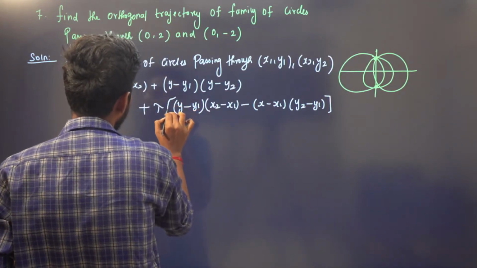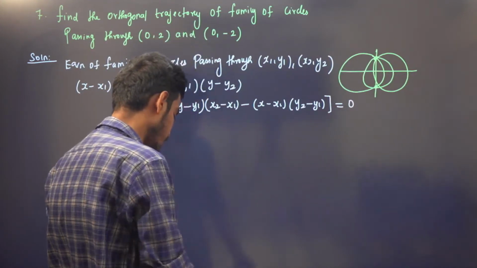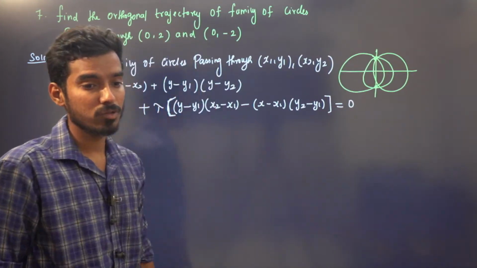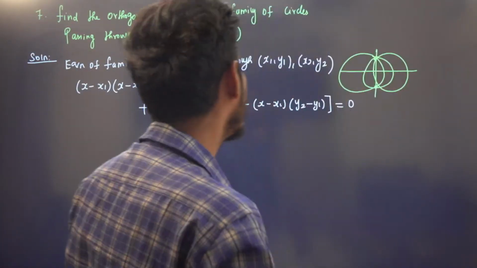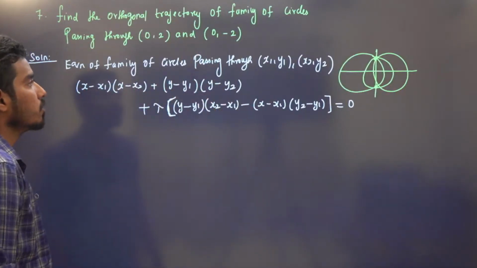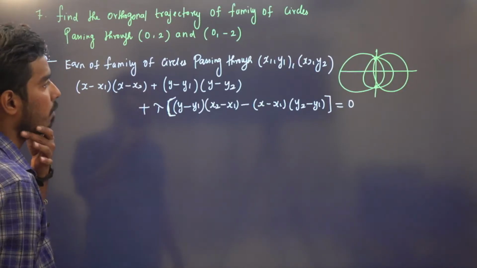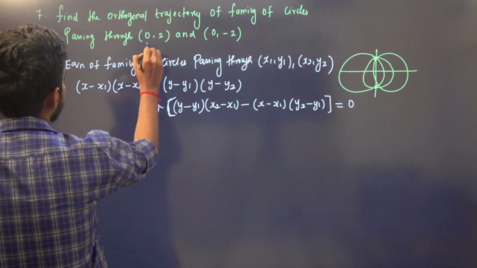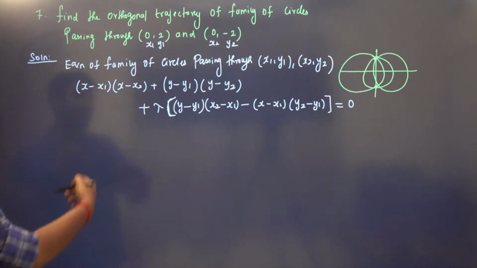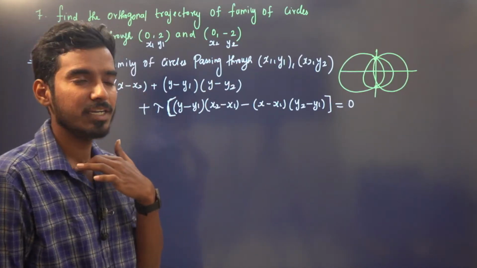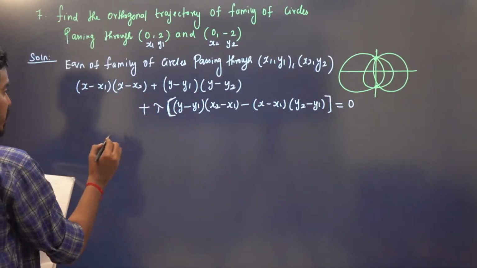This is the equation of the family of circles that is passing through two given points. Remember this formula, a very important formula. From the exam point of view, whatever 2 points they may give, you just remember that the equation of the family of circles passing through 2 points is given by this formula. Here, this is our x1 y1 and this is our x2 y2. So we just substitute these 4 values, and you will have an equation.